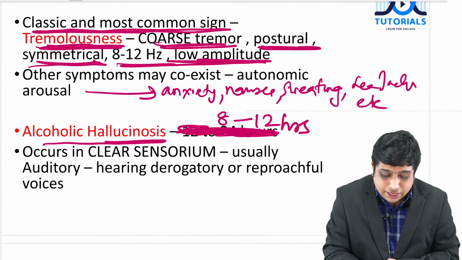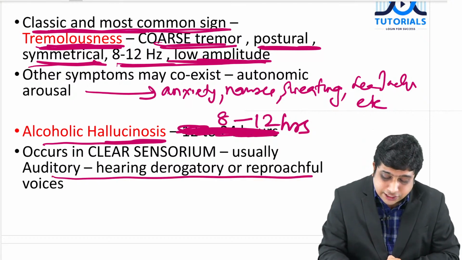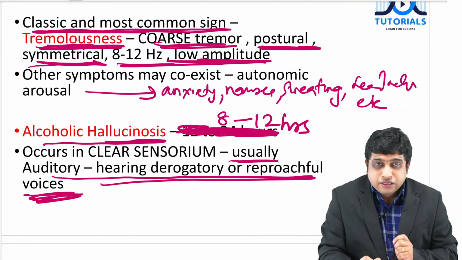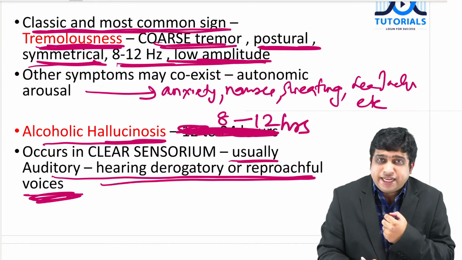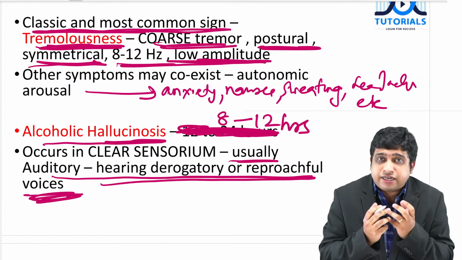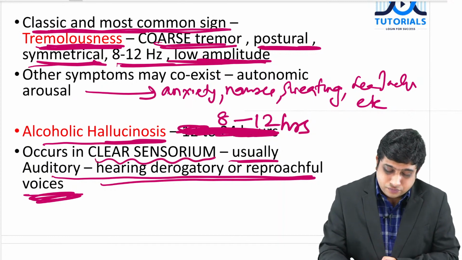So, alcoholic hallucinosis means the subject will start hearing voices, like somebody abusing him, shouting at him, loud sounds causing fear, etc. But the subject will be in clear sensorium.